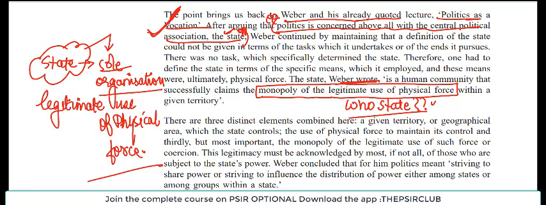ठीक है, आपने देखा होगा, if you kill a person, right, you will be hanged, right? But you have heard about policemen. They kill a lot of people in encounters. They are not hanged because they have the sole right.